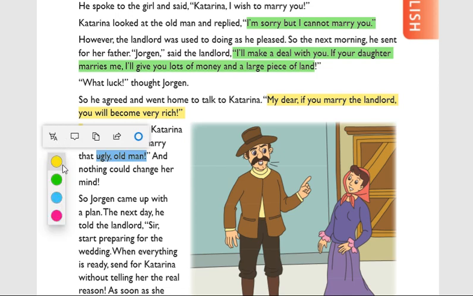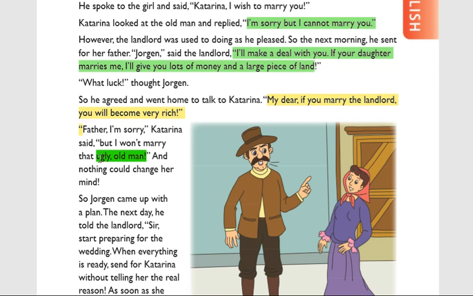Why doesn't she like him? He is an old man, and at the same time ugly. What is the meaning of ugly? The opposite of beautiful. He is not handsome. That's why she did not accept. She rejected him, and he is not young either. He is very old.